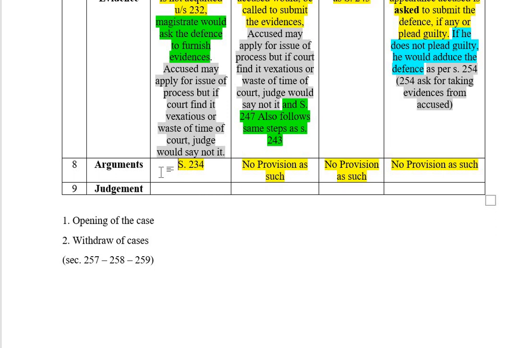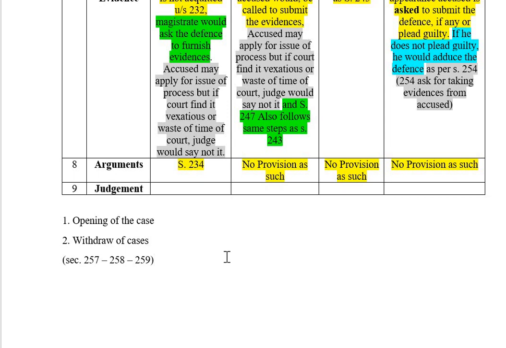Both the parties will sum up their case, they will submit their summary of the case by virtue of arguments. No such provisions are in other trials, but as a matter of practice, inherent powers are there with the court. They can listen to the party and act accordingly. Enough power is there as per the Evidence Act also. And then judgment will be delivered. This part we are not doing. We'll do this part and other details in the next lectures.